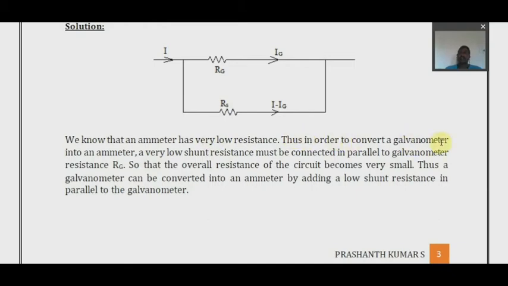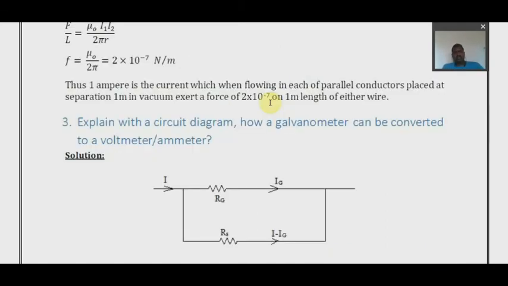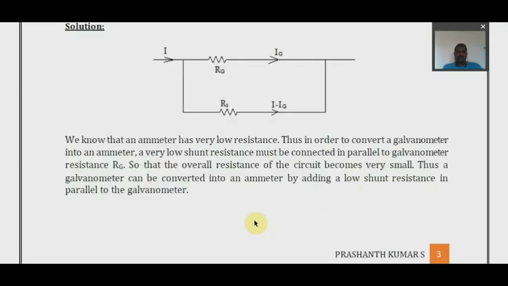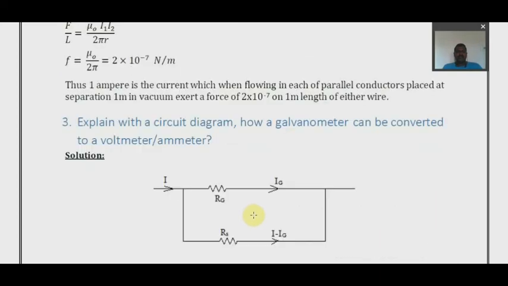Thus, in order to convert a galvanometer into an ammeter, a very low shunt resistance must be connected in parallel to the galvanometer, so that the overall resistance of the circuit becomes very small. That's what is given here. So first you draw this galvanometer circuit, then you add shunt resistance in parallel, then it converts into an ammeter. That's all. 2 marks or 3 marks you can expect from this question.